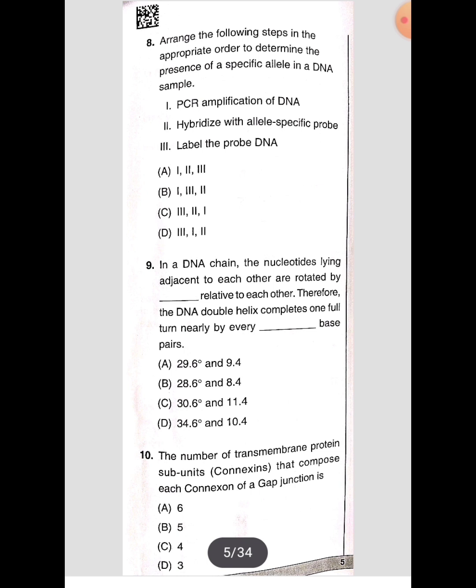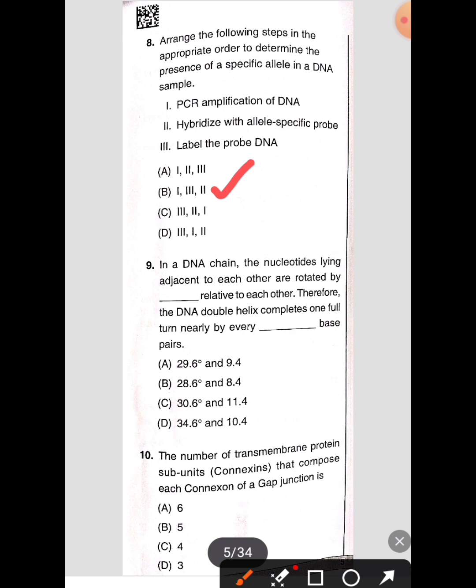So I'm going to give you the answer for this question. B is the correct answer. That means PCR amplification of DNA, that is the first step. Next one is label the probe DNA, that is the second step. And third step is hybridize with allele specific probe, that is the third step.